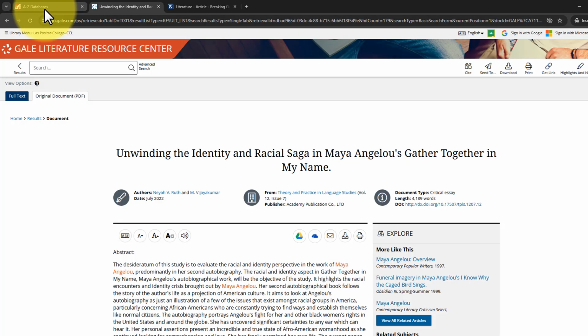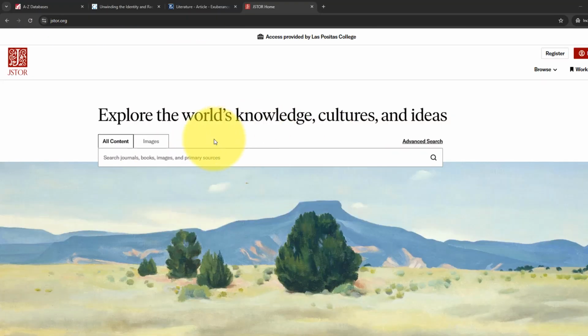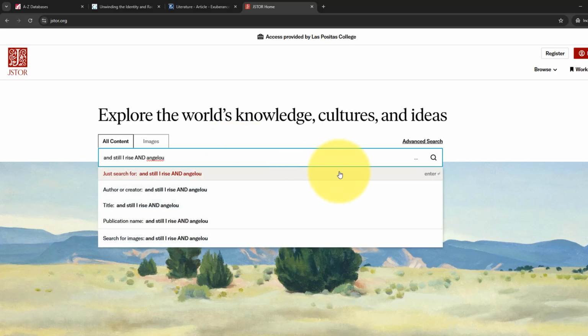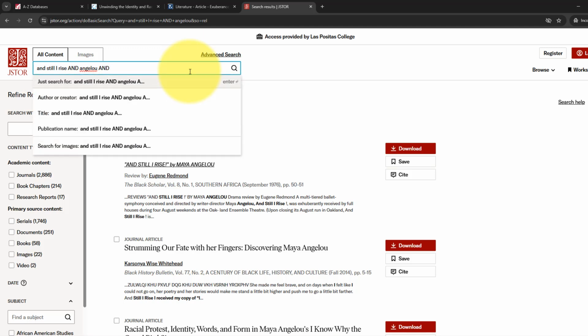One last database to try. Let's go back to our database page and select JSTOR. With the database open, search for the title of the work and the author's last name. Since this is not a literature database, you will need to apply a higher level of evaluation as you look through the results. You may even try adding additional keywords to your search to narrow down the results.